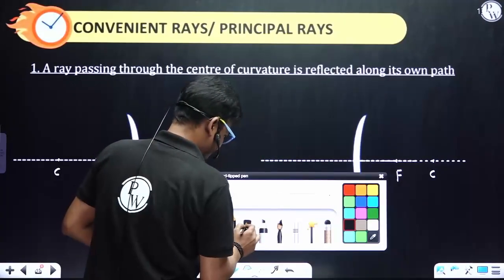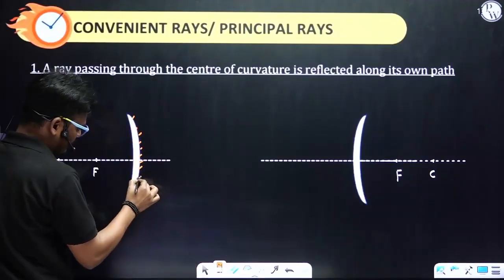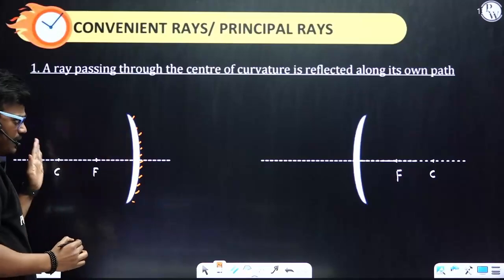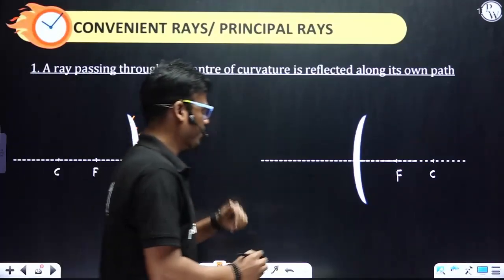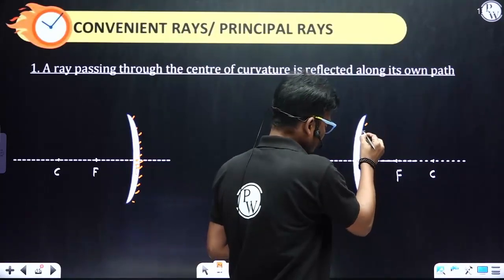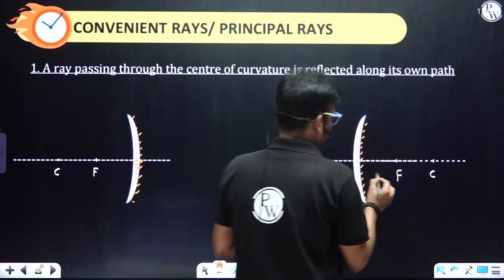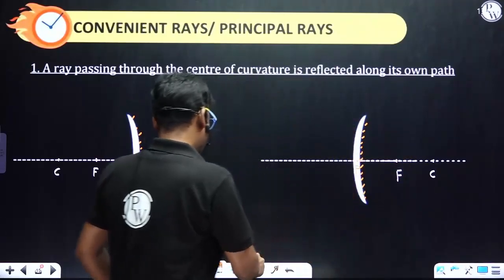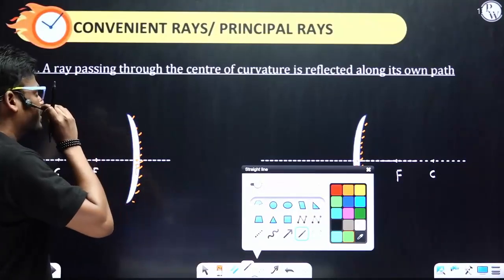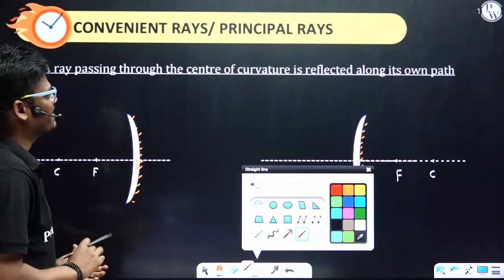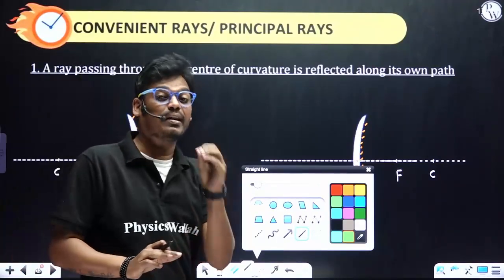If we consider this concave mirror, this is the coated surface, this side is the reflecting surface, and this is the pole of the mirror. In the same way for a convex mirror, this is the coated surface, this is the reflecting surface, and this is the pole of the mirror. So according to the condition, a ray passing through the center of curvature is reflected along its own path. These 3 convenient rays are very, very important.